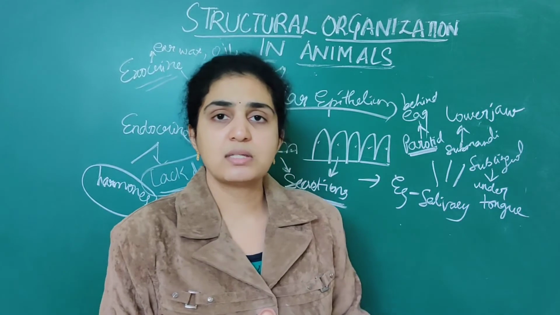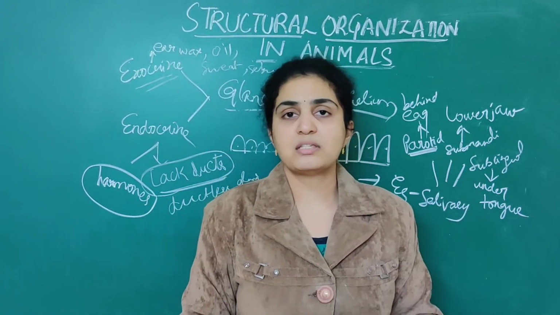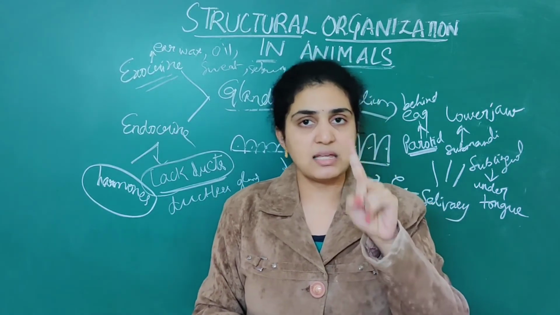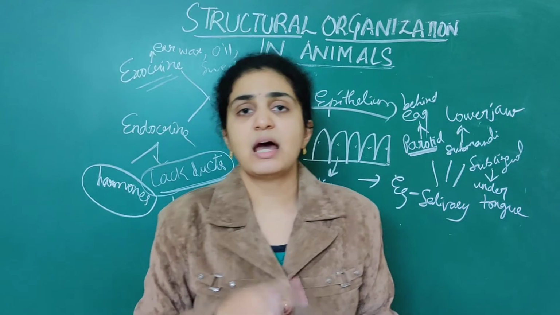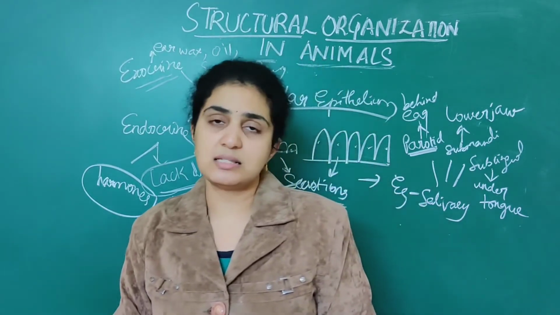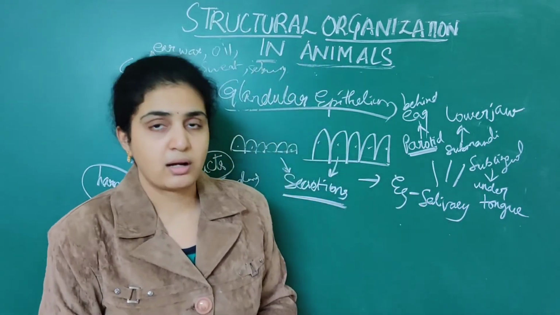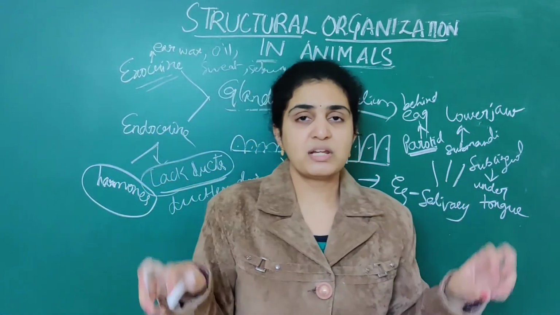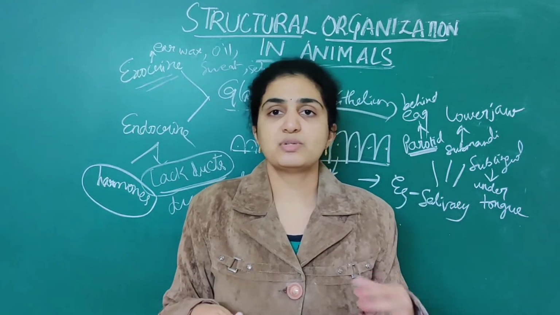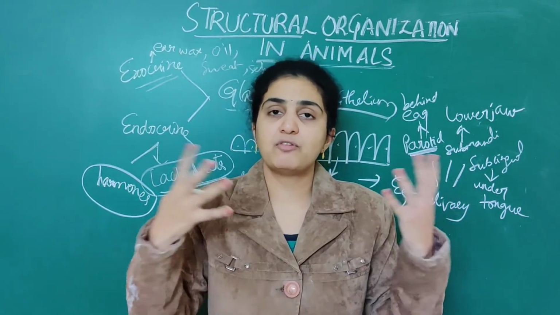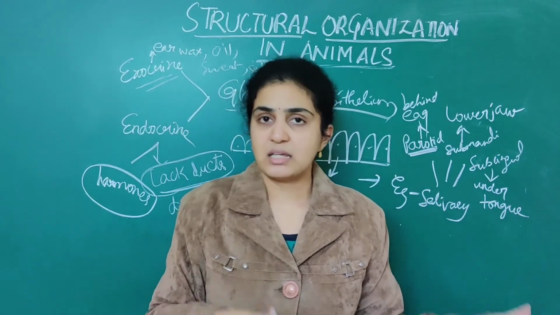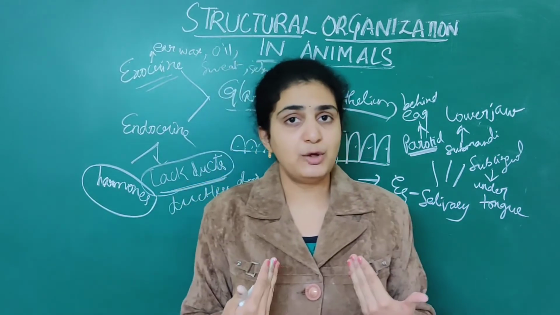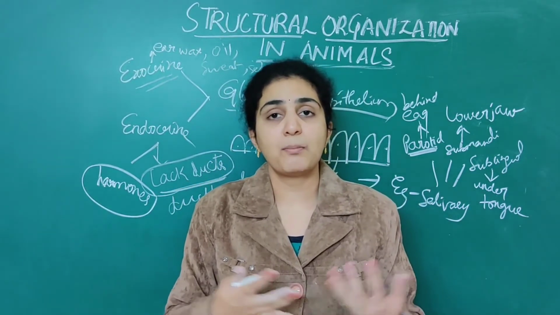So till now, what we have discussed is first unicellular organisms. Unicellular organisms means only a single cell performs all the functions like digestion, absorption, everything. Then it is called unicellular. When it comes to multicellular organisms, numerous cells are present, and digestion, absorption, everything is performed by numerous cells. So that is multicellular. Hydra as well as we humans are all multicellular.